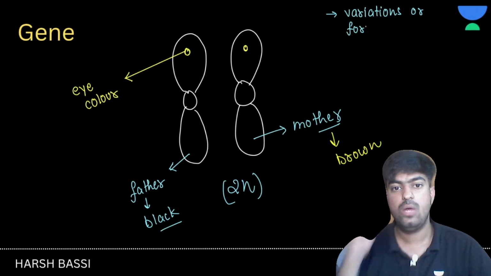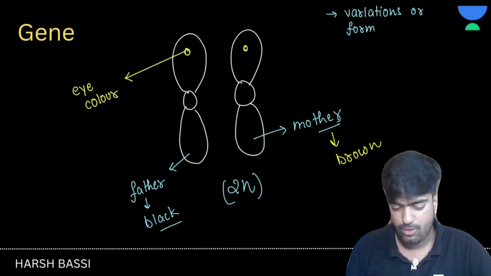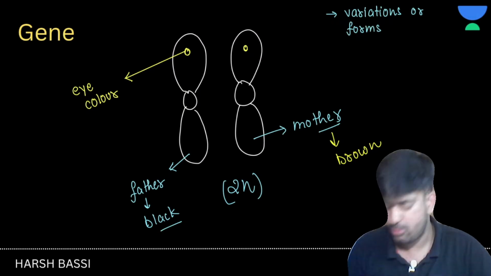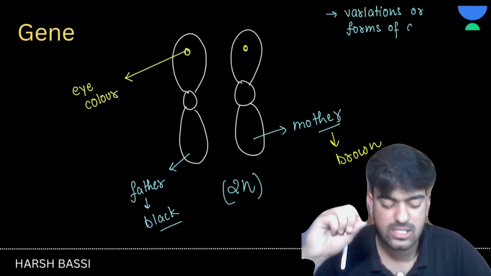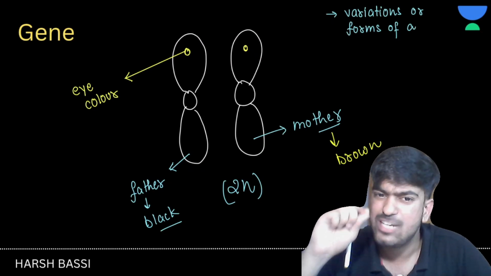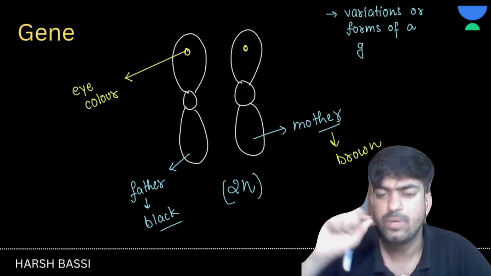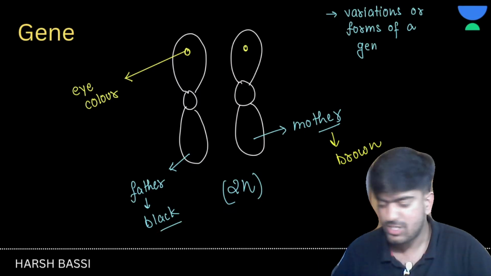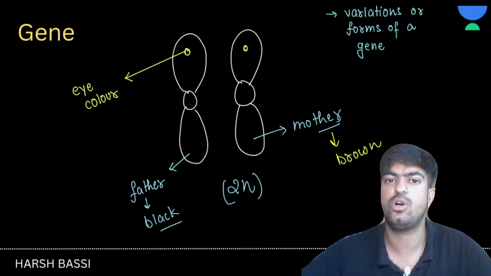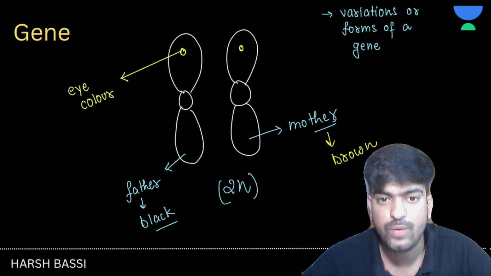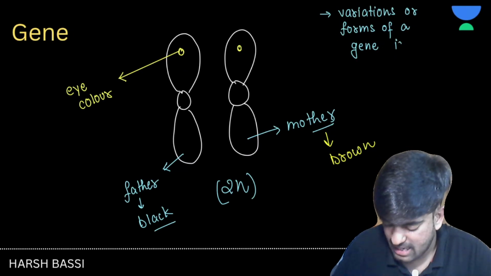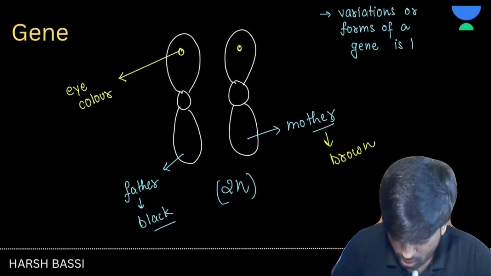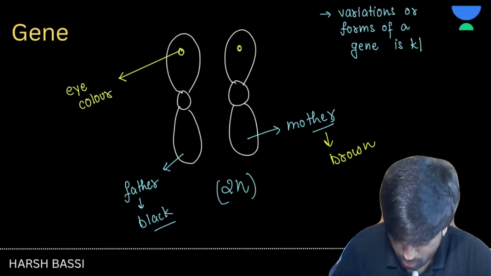Now let us understand a few more terms here. We discussed that one of these chromosomes came from your father and one came from your mother, right? So can we consider these chromosomes as homologous chromosomes? Yes, definitely we can. So these two chromosomes are considered as homologous chromosomes.